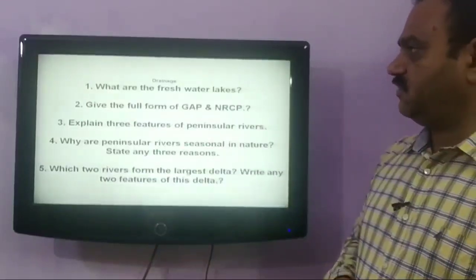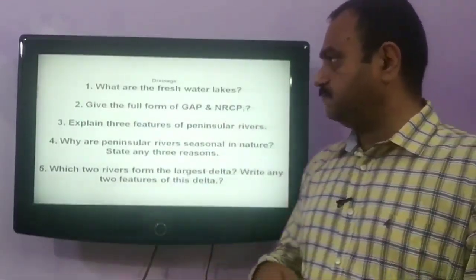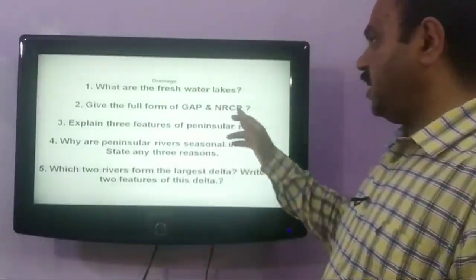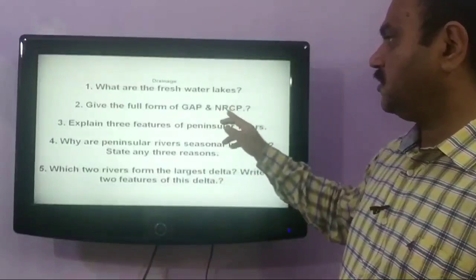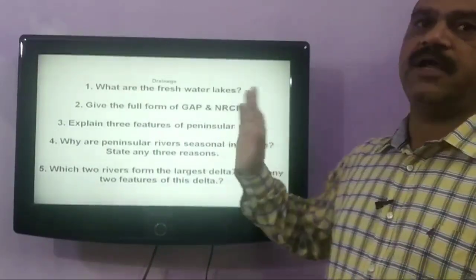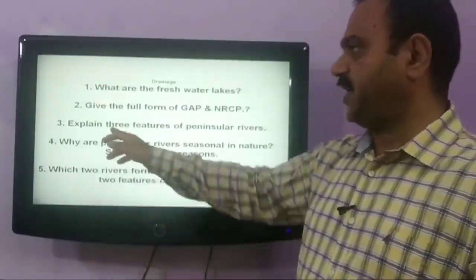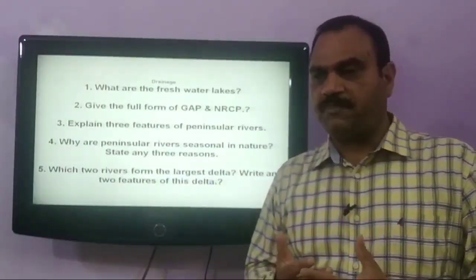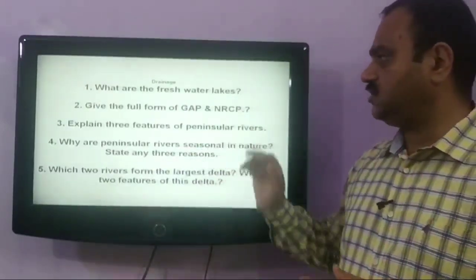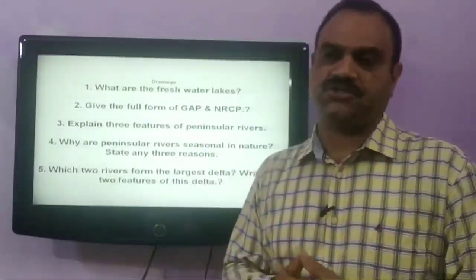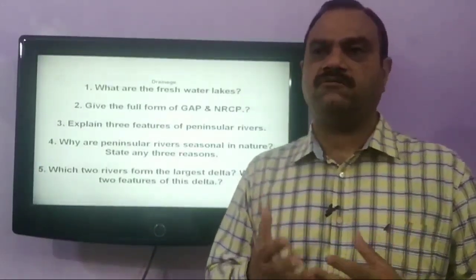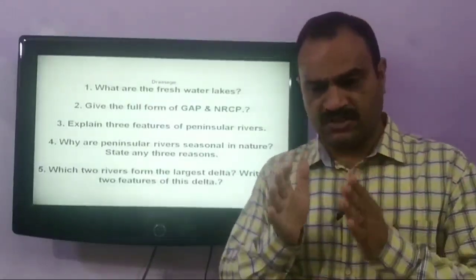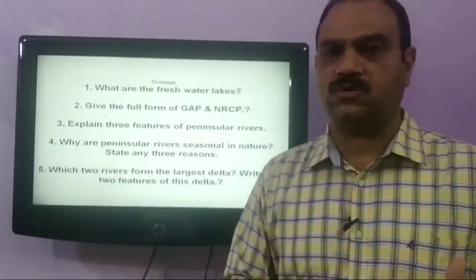And next question is, give the full form of GAP and NRCP. GAP stands for Ganga Action Plan and NRCP stands for National River Conservation Plan. Next question is, explain three features of peninsular rivers. The features of peninsular rivers are that these rivers are seasonal in nature because they get water from rainfall only. During the non-rainy seasons, they become a small stream or become almost dry.